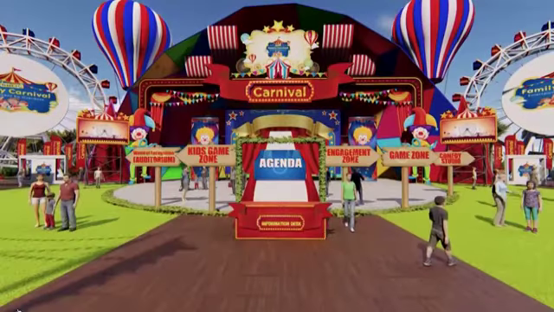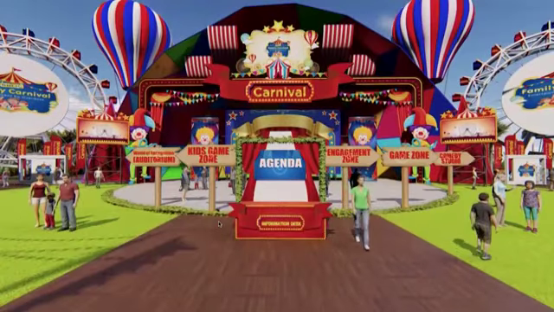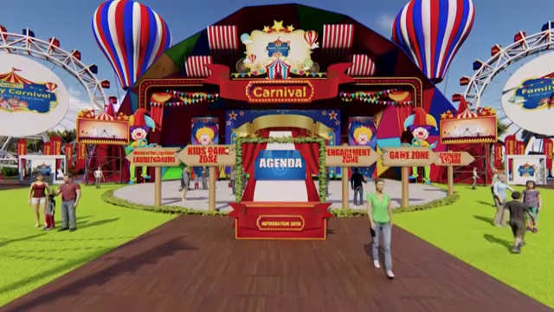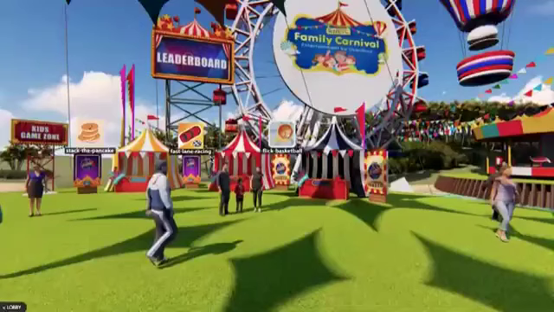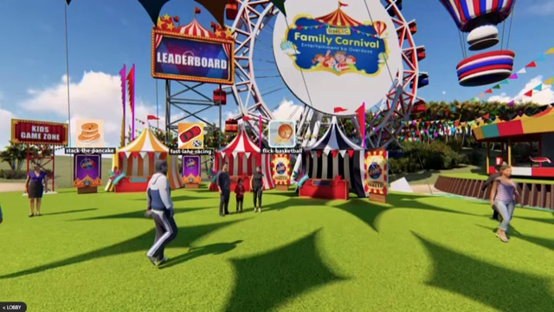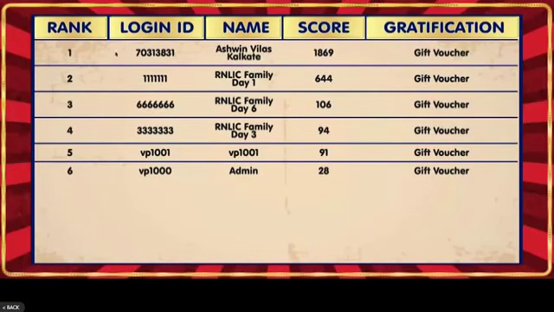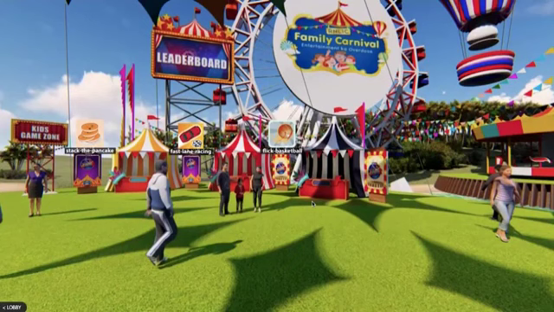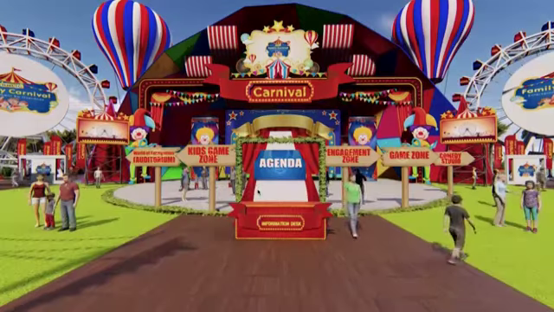Once you are back in the lobby area, your children can follow the same steps and play games at the kids' game zone. The same logic applies here as well. That is, play more, score more, and check your rank on the leaderboard. Remember, we are playing as a family and points scored by every member of the family counts. The game zone and the kids zone will be available only between 4 p.m. to 5:30 p.m. Make the most of it.